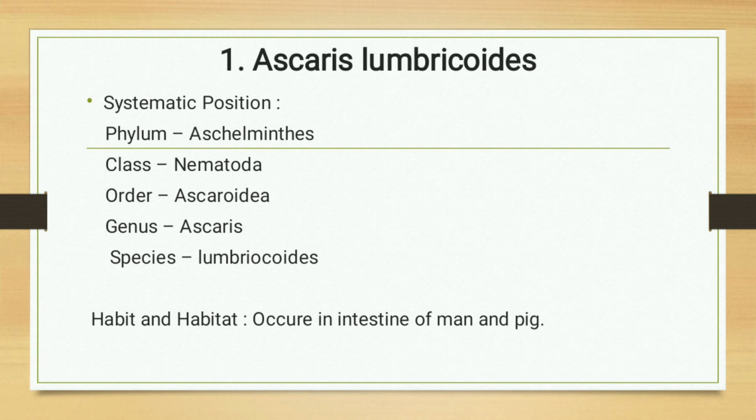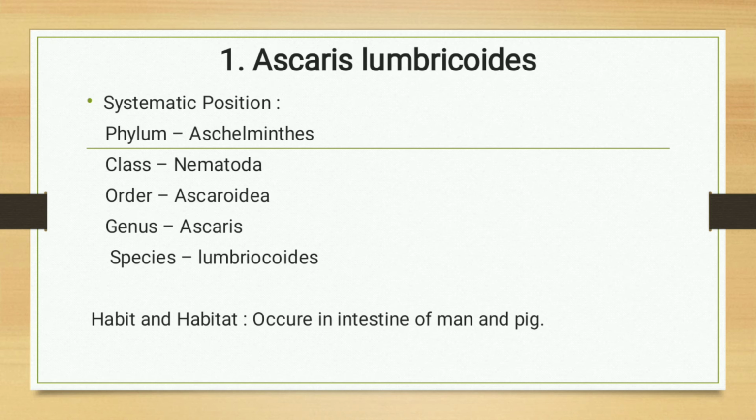Let us see our example of phylum Aschelminthes, that is Ascaris lumbricoides. Systematic position: phylum Aschelminthes, because it is triploblastic, organ grade of organization, bilaterally symmetrical and pseudocoelomate.